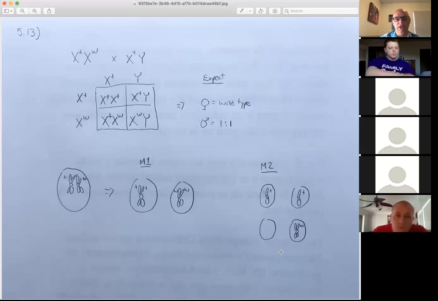Sex determination is not dependent on the Y chromosome, but rather on the ratio of X chromosomes to autosomes. So an XX female has the exact same ratio as an XXY female, because the Y is insignificant. And so that's how you would get that white-eyed female.